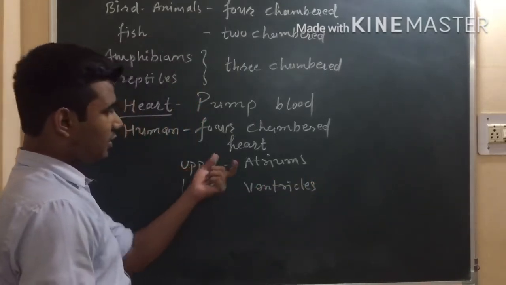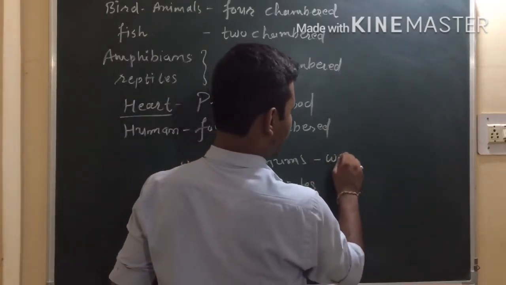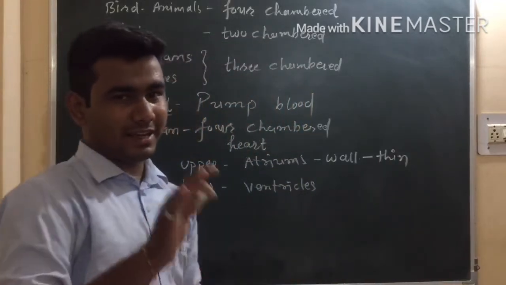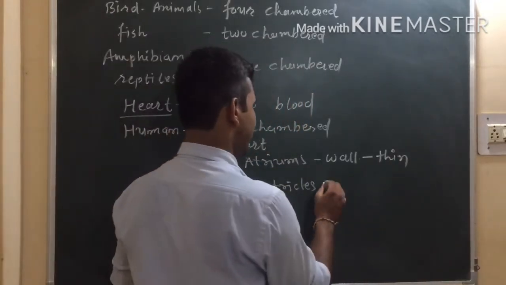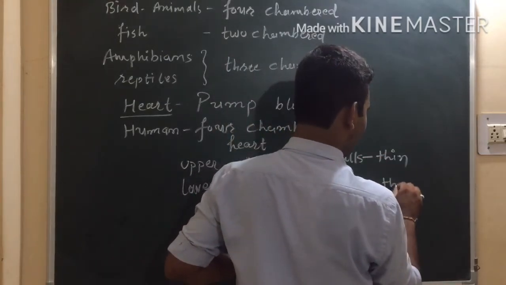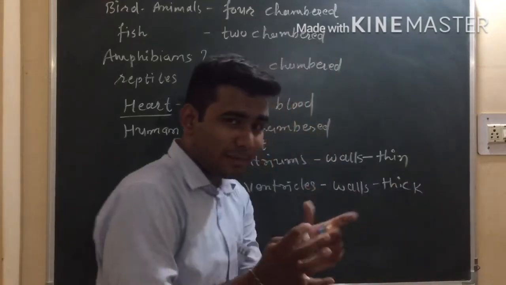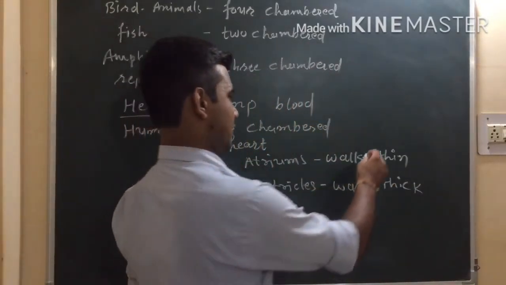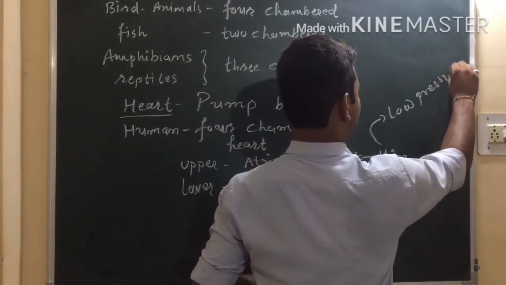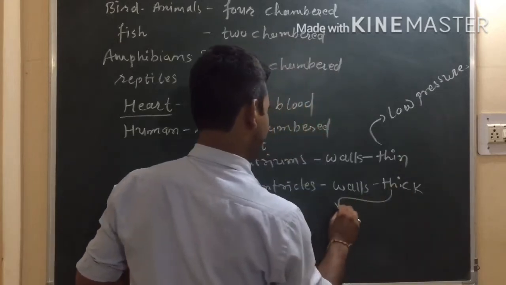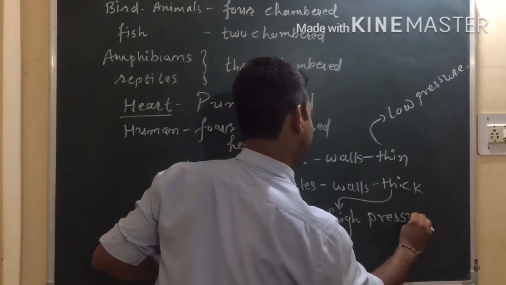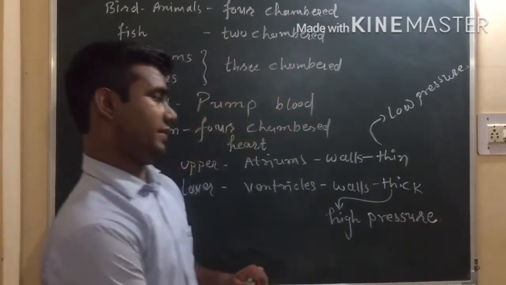See, the wall of the atrium will be thin because it will compress at low pressure, while the wall of the ventricles will be thick because they will compress with high pressure, right? Because of low pressure of compression here, and here, due to high pressure of compression, it will happen.